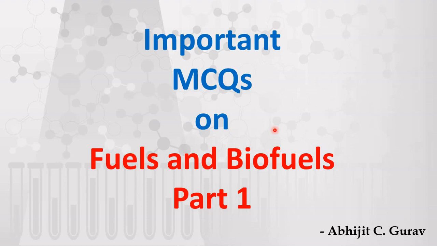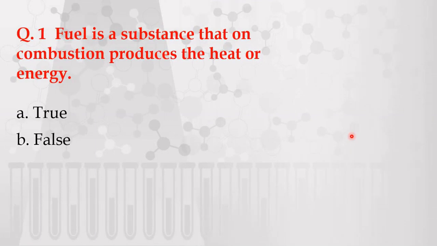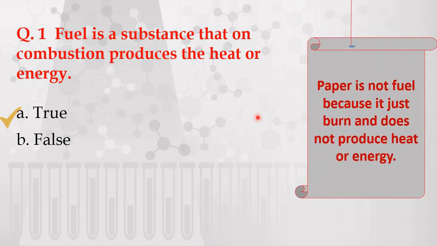In this session we are going to see important MCQs on fuels and biofuels. This is part 1. So let us see one by one. Question number 1. Fuel is a substance that on combustion produces heat or energy. The statement is true or false? Yes, the statement is true because if you burn a paper, it is not going to give you any energy or heat, because paper is not a fuel. It just burns and does not produce heat or energy.